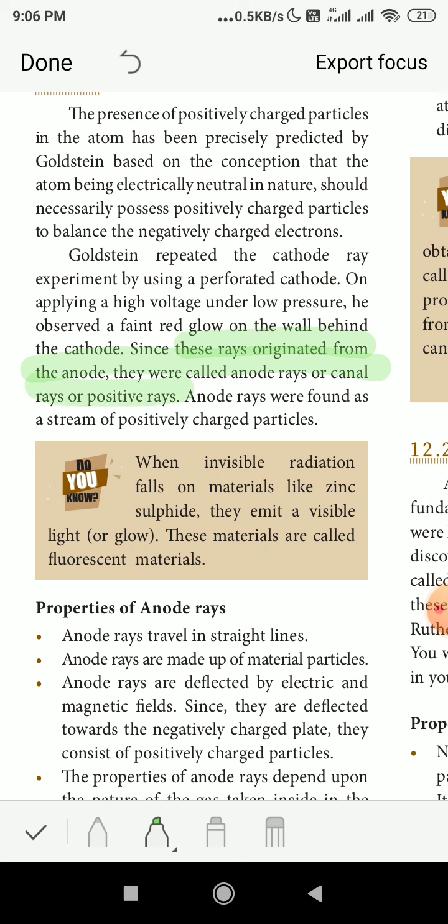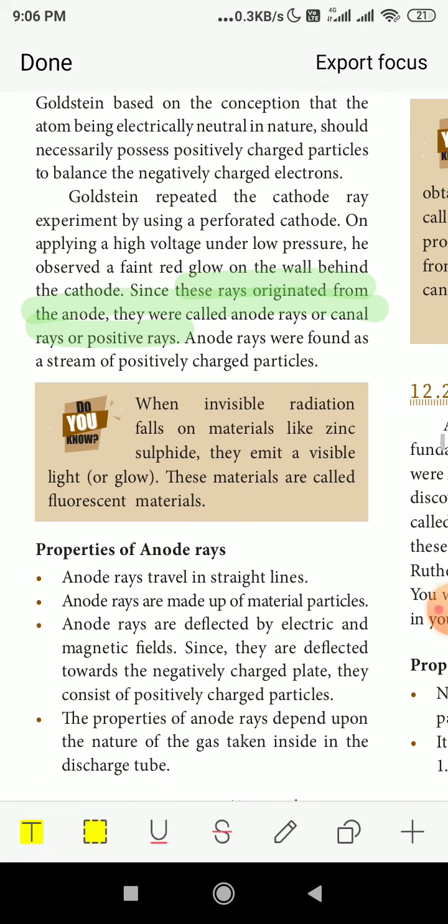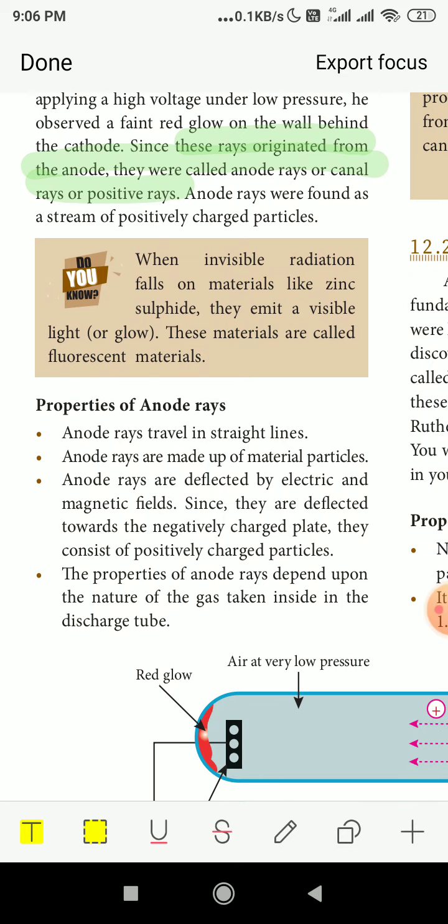Anode rays were found to be a stream of positively charged particles. Now, the properties of anode rays. Anode rays travel in a straight line. Anode rays are made up of material particles. Anode rays are deflected by electric and magnetic fields.